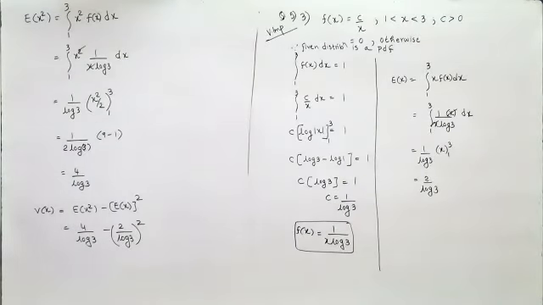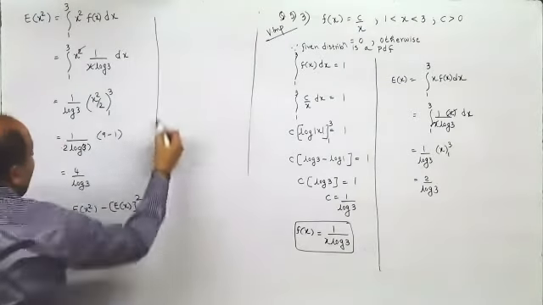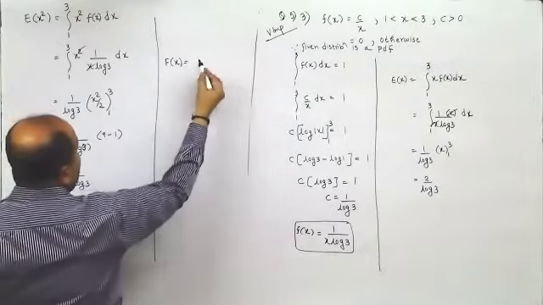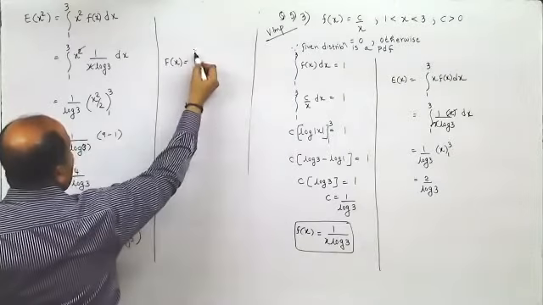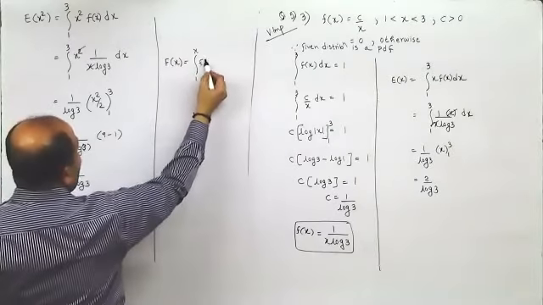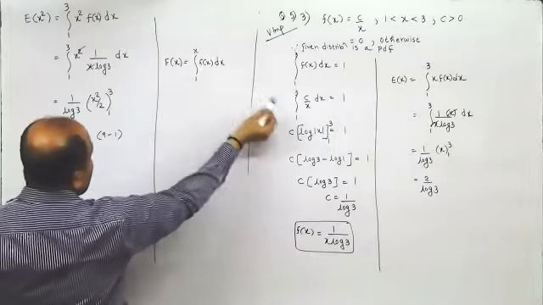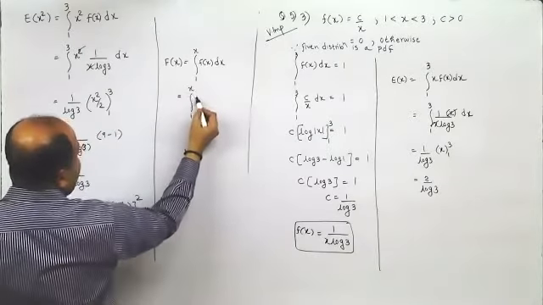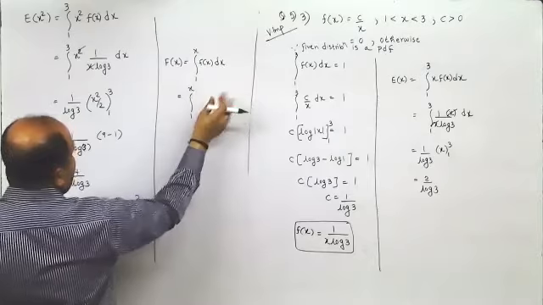And they have asked you to find capital F of x also. Now, how do you find capital F of x? It is the cumulative distribution. So what you need to do is integrate from the lower limit till x. The same function. How do you integrate it? Same as what you have done over here. It would be the integration from 1 to x of c by x dx.